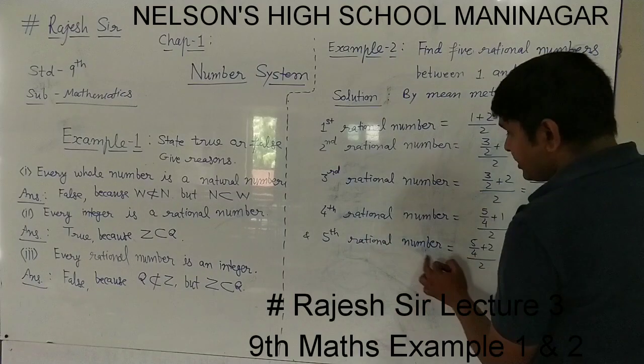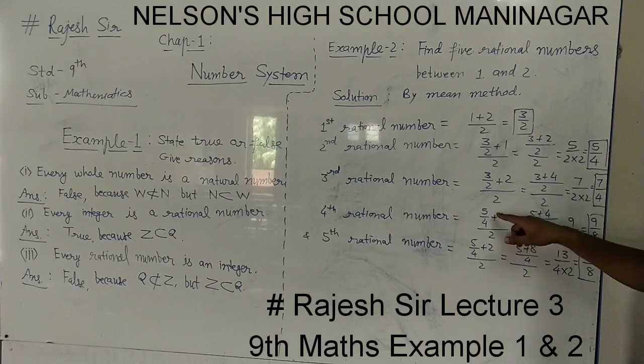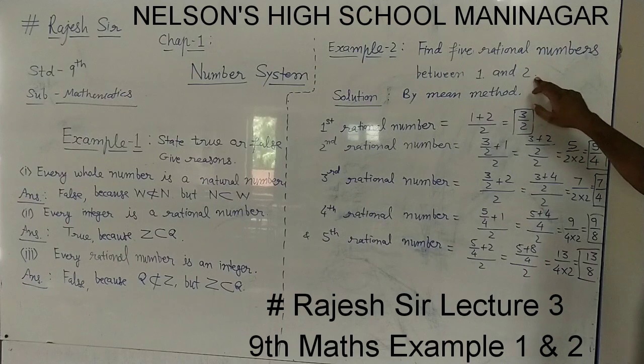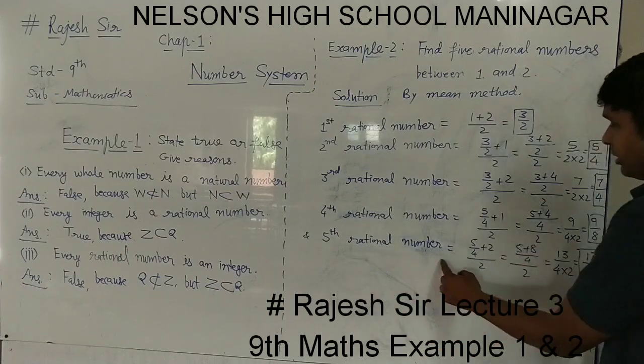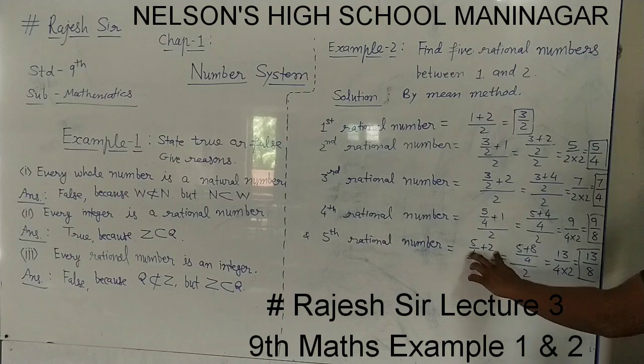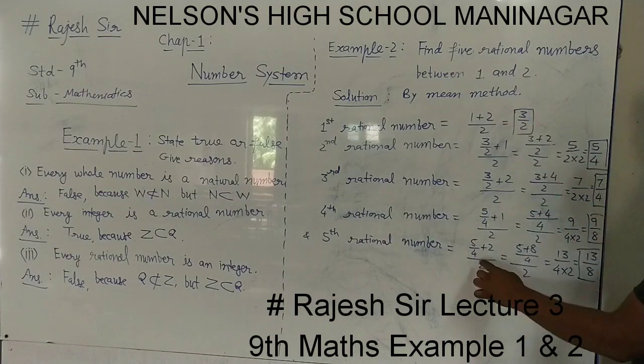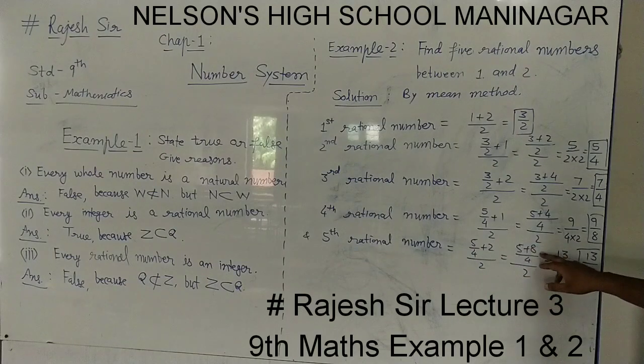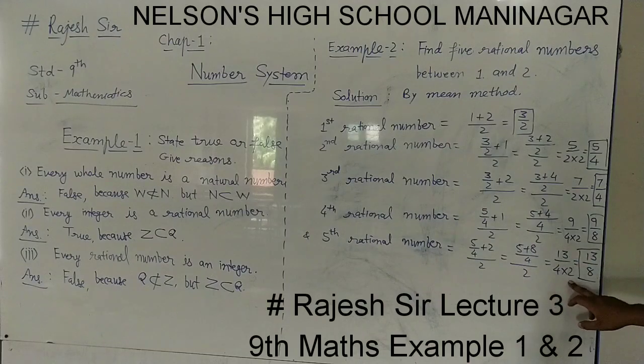Then to find the fifth rational number, we found the mean of 5 by 4 and 1. We have an option now, the mean of 5 by 4 and 2 we can find. So the fifth rational number: I am finding the mean of 5 by 4 and 2. So 5 by 4 and 2 added, upon 2 numbers are there, so divided by 2. Again the LCM is 4, and 4 2s are 8, so 5 as 5 and 2 as 2. 5 and 8, 13 up there, and 4 into 2 down there, 13 upon 8. This way we found 1, 2, 3, 4, 5, 5 rational numbers which were asked here.